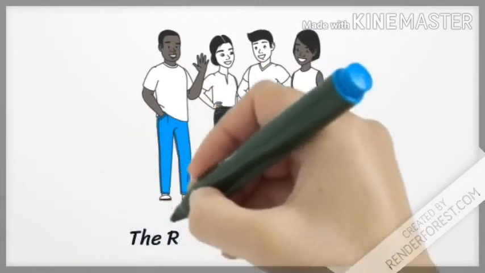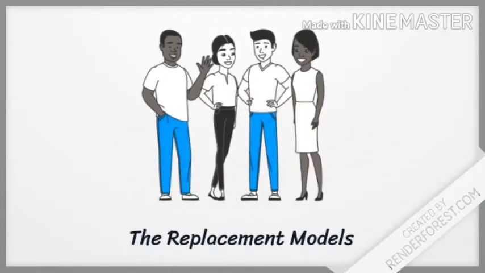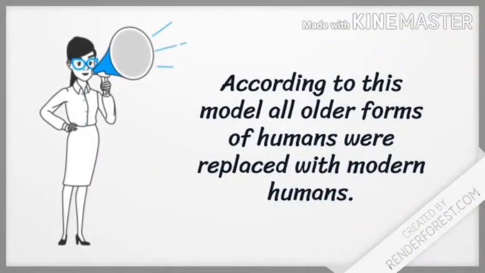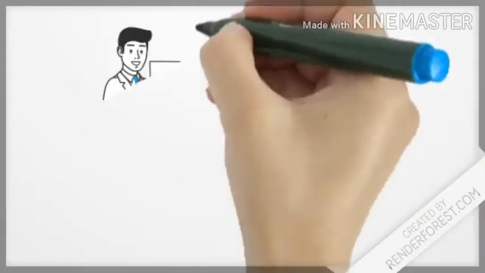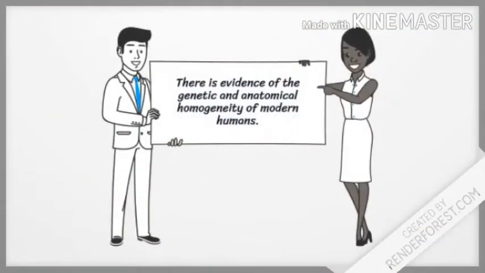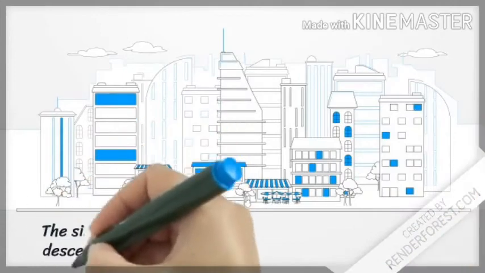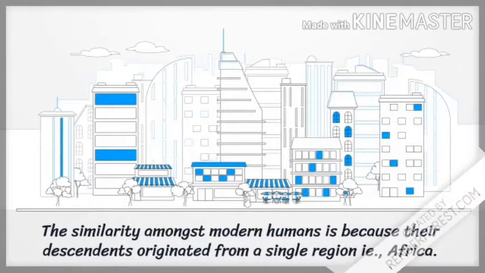So now let us move on to a new topic, that is the replacement models. According to this model, all older forms of humans were replaced with modern humans. There is evidence of the genetic and anatomical homogeneity of modern humans. The similarity among modern humans is because their descendants originated from a single region, that is, Africa.